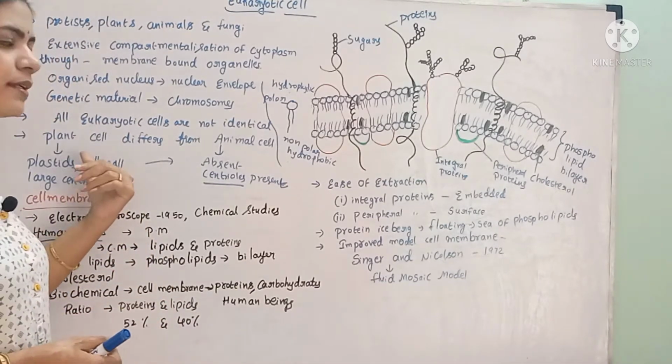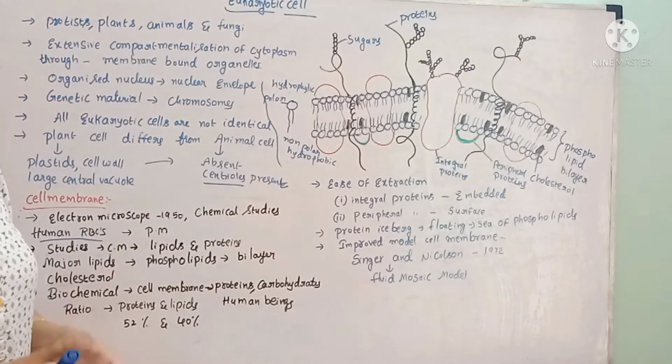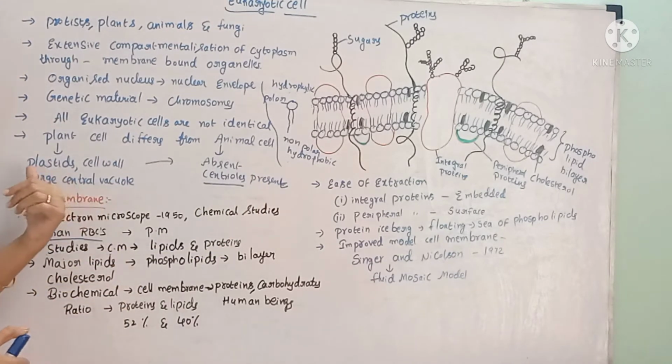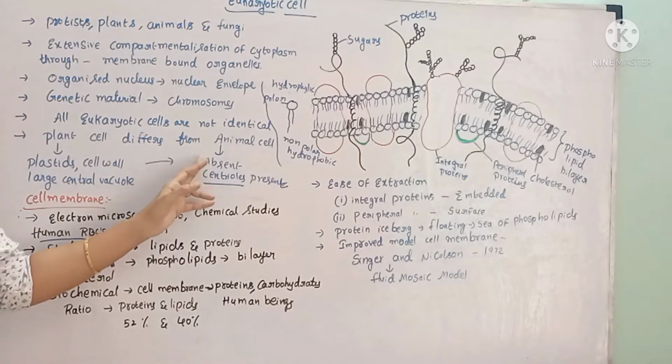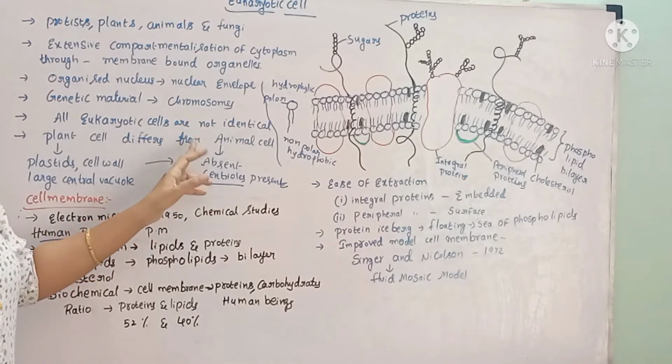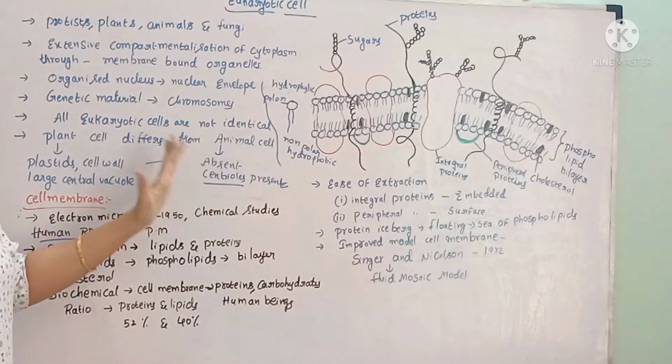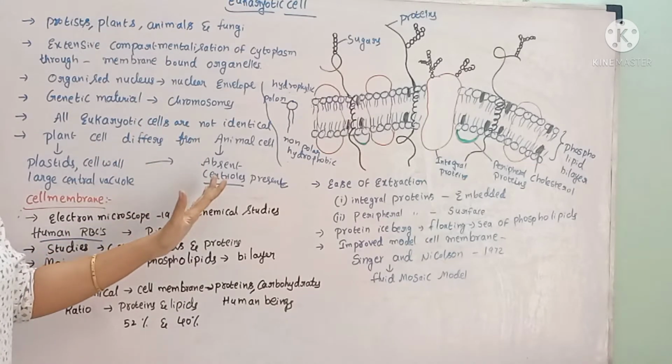Plant cells differ from animal cells in having some characteristics. Plant cells have plastids, a cell wall and a big central vacuole, which are absent in animal cells.